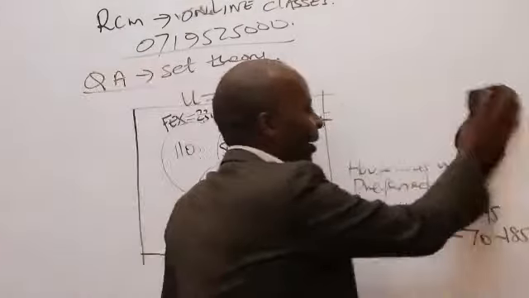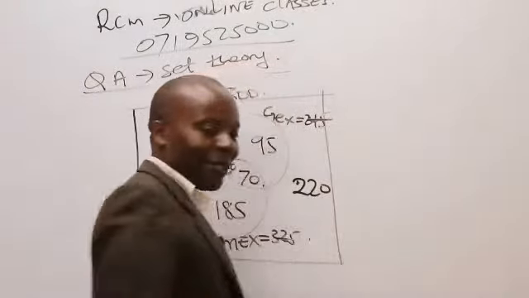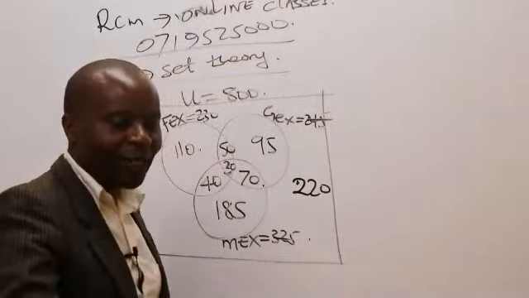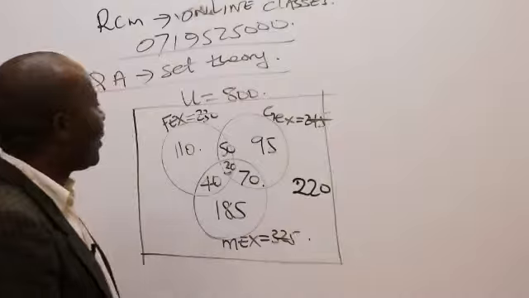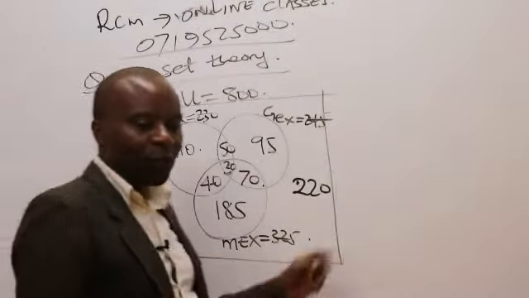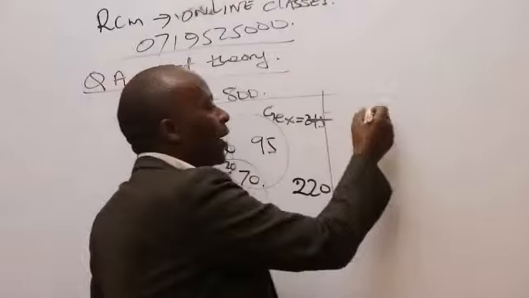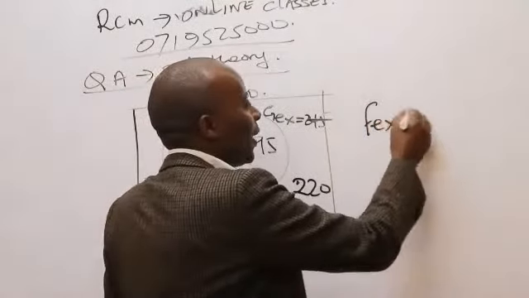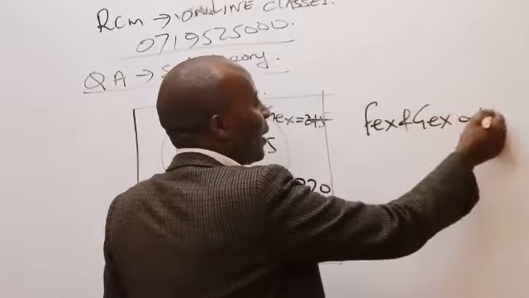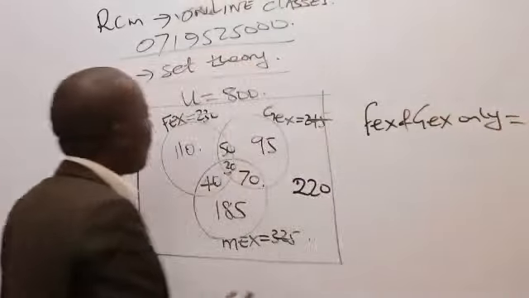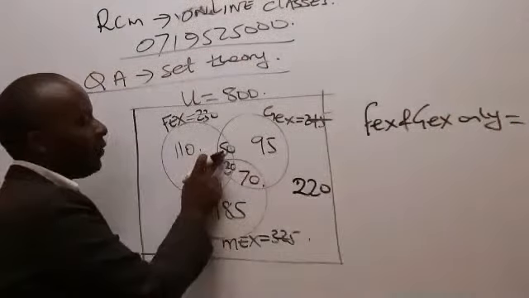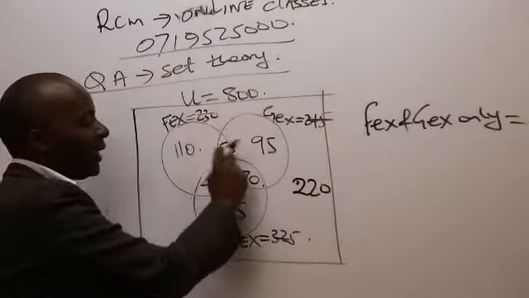In the question paper, when they ask FEX and GEX only, they are basically referring to this 50.